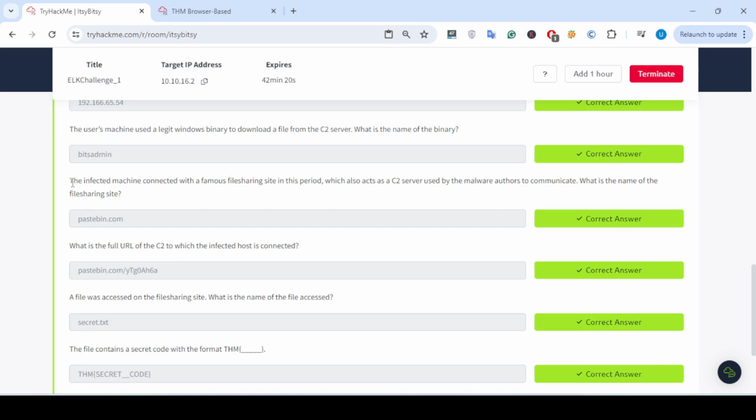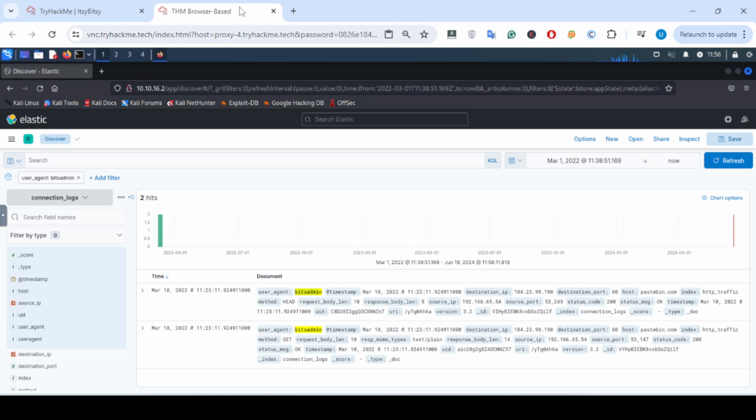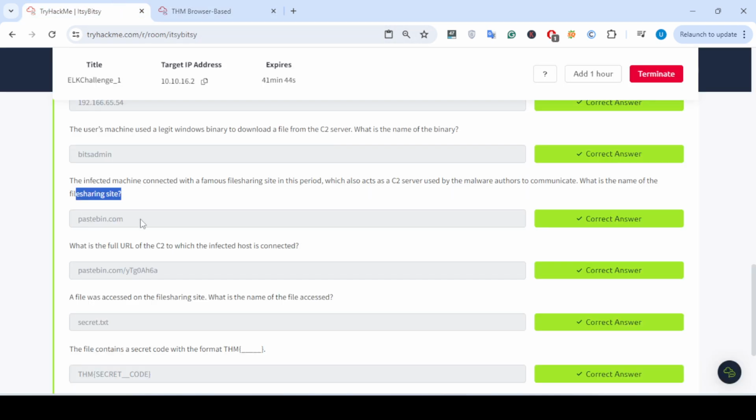The next question is that the infected machine connected with a famous file sharing site in this period, which also acts as a C2 server used by malware authors to communicate. What is the name of the file sharing site? Here you can see the details against this IP address that is malicious. The malicious IP communicates with this destination IP on port 80. Here you can find the website on which the C2 is hosted, pastebin.com. So the answer to this question is pastebin.com. It's a file sharing site.